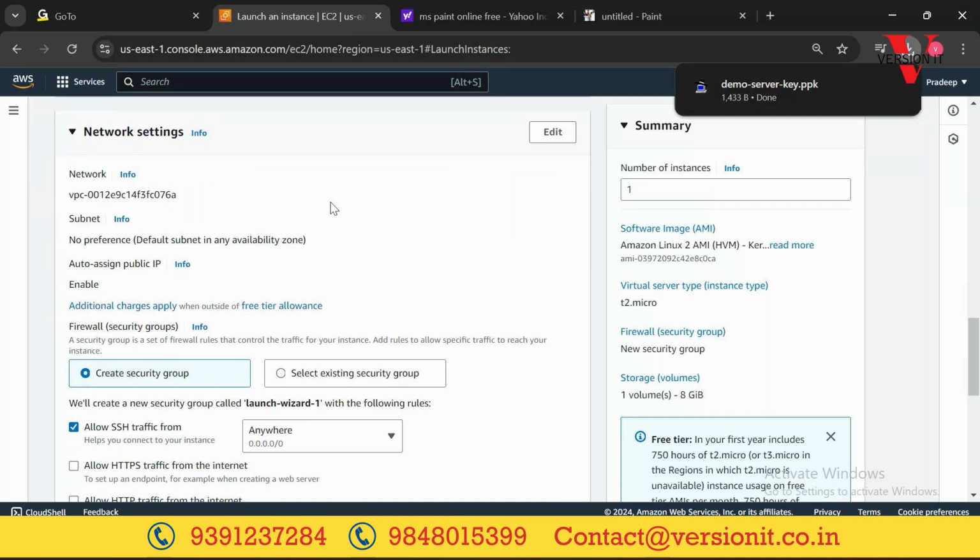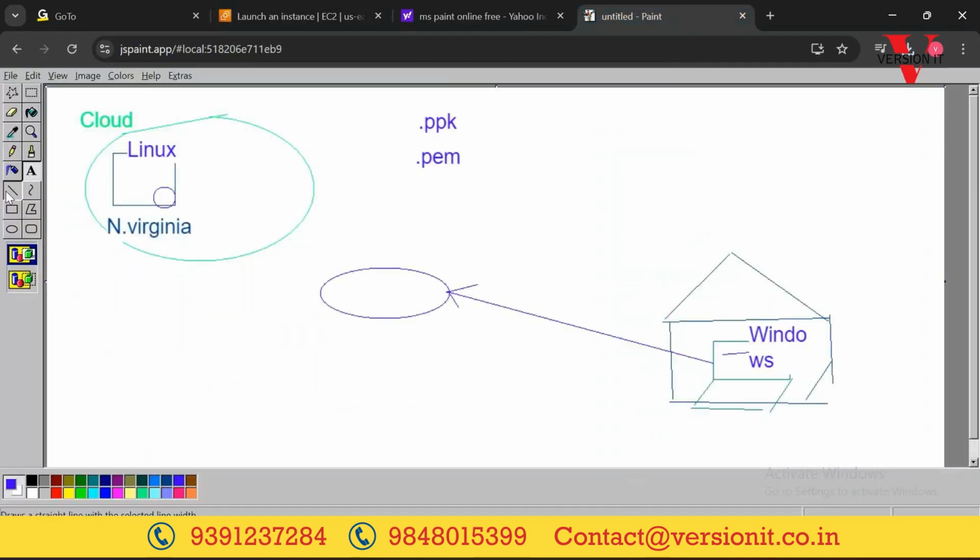Okay, the next step is network settings. Now we need to define security for our EC2 instance. Whoever has this key, they can log in. So someone has to get the private key from you. Do you want to allow them to log in? No, right?